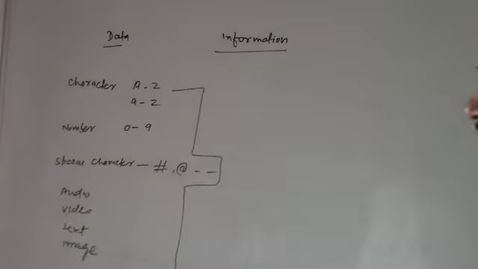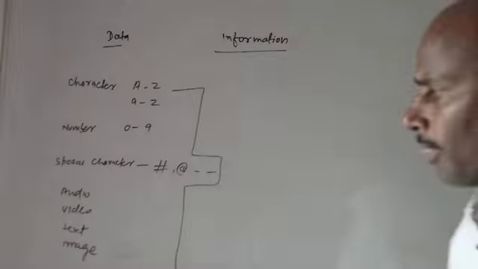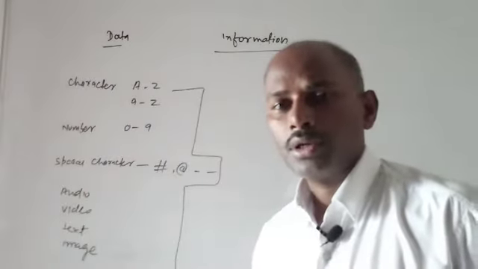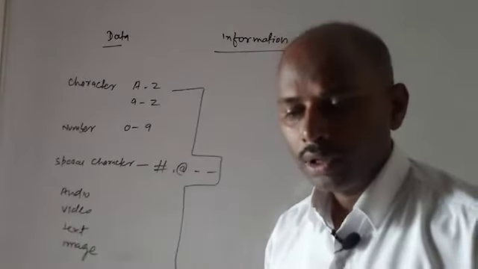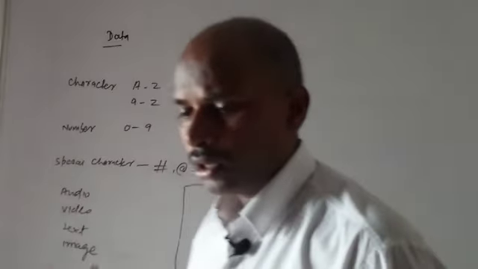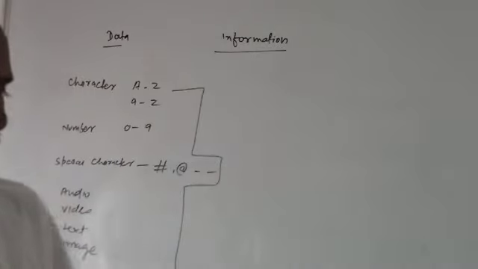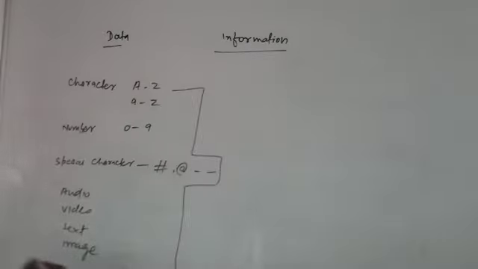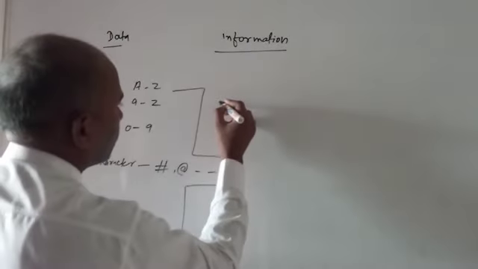When we arrange this data in a proper way, it becomes information. And when data is unorganized, it is called data. How can this be done? To prove this, I want to take an example.